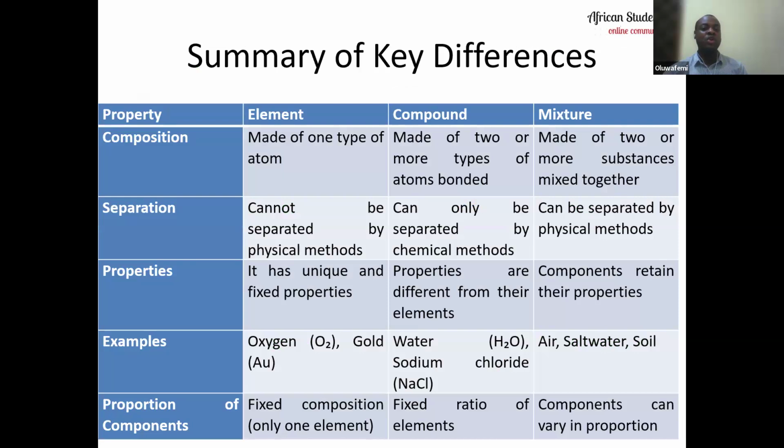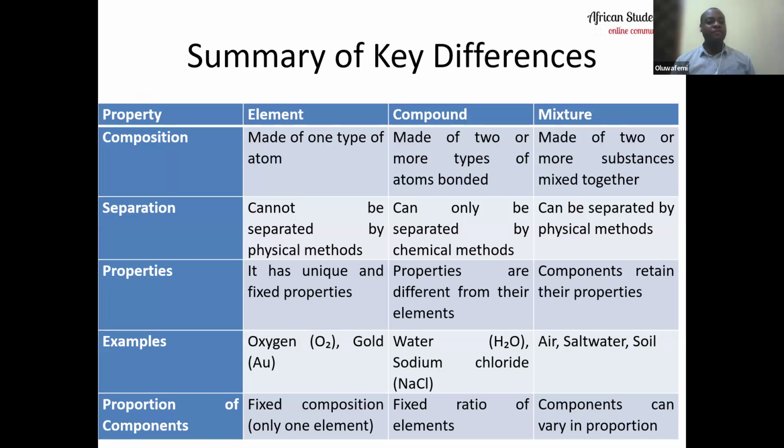We just want to do a summary of key differences between the elements, the compound, and then the mixtures. Now, for the elements, let's summarize based on composition. An element is made up of one type of atom. We've said that before. Looking at a compound, it is made up of two or more types of atoms that are chemically bonded together. Now, for mixtures, they are made up of two or more substances that are mixed together. They are made up of two or more substances that are what? Mixed together.